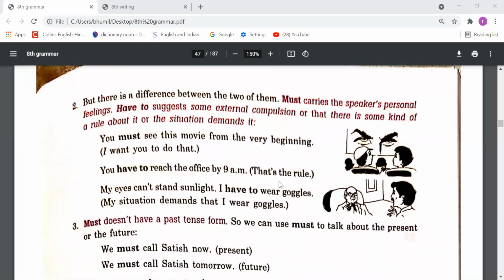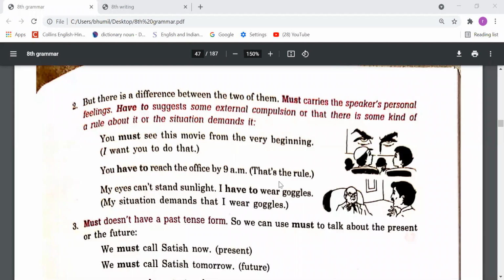So dear students, here we have to understand we can use must and have to just for necessity, just for compulsion. Necessity means jarurat. Compulsion means majburi. So whenever there is a compulsion or necessity, we can use either must or have to. But if the compulsion or necessity is internal, we need to use must. And if the compulsion or necessity is external, then we have to use have to. Okay, with some examples, I want to make you understand.